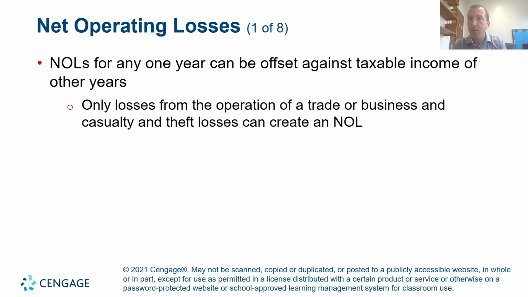These rules allow companies, and the individuals that own those companies on a personal return, to offset some of those future gains with those losses, to recoup some of what they incurred.